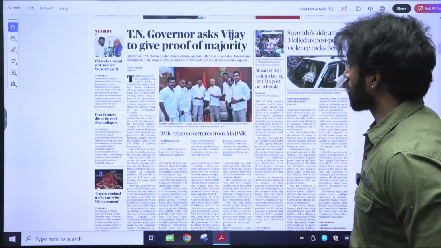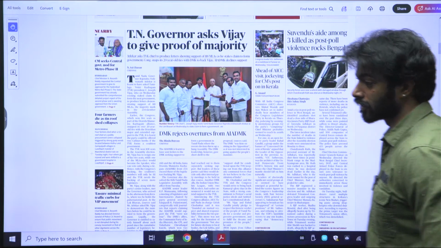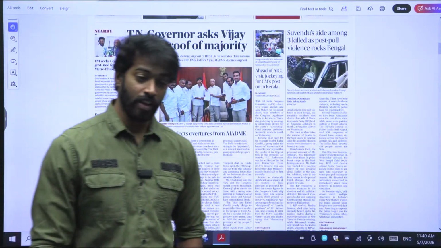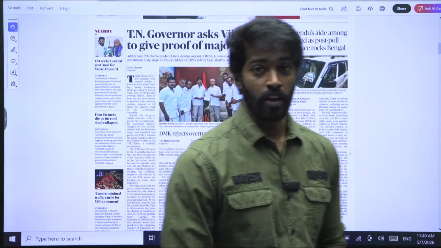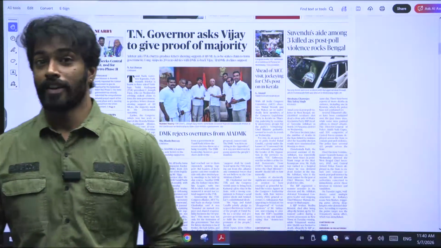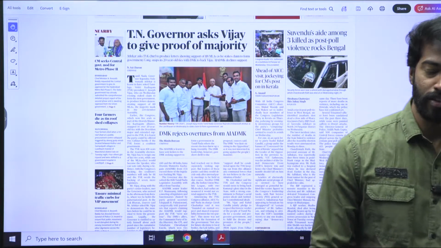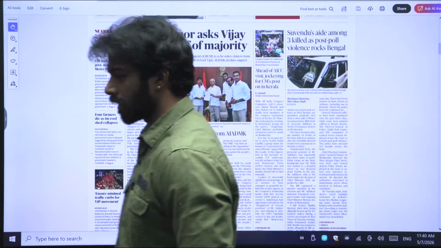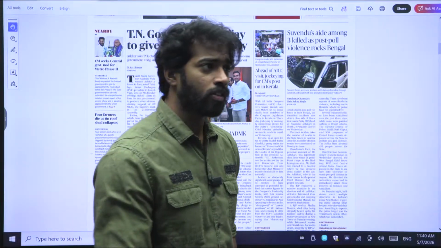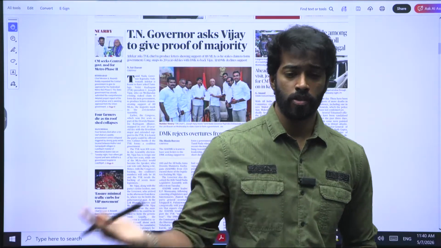Firstly, we have TN Governor asks Vijay to give proof for majority. Recently, the elections have happened, and the party known as TVK has gained a huge majority, nearly 107 seats. That too, in less than 1 year of founding the party, it's a great achievement, right? And now the governor is asking for majority. Obviously, that happens because at the end of the day, whenever a government is forming, it is constitutionally required that there needs to be majority, right?